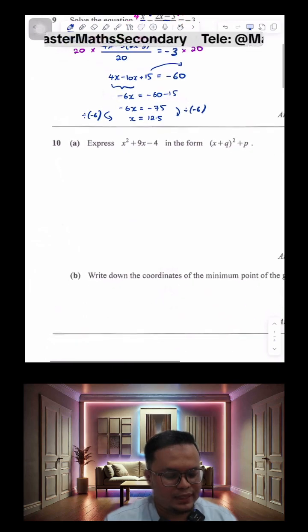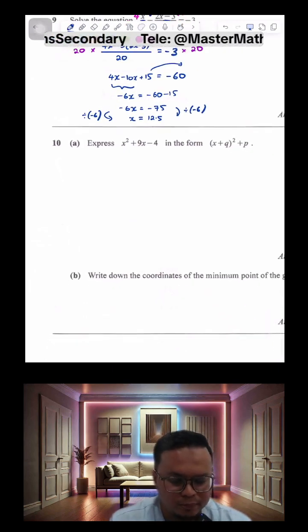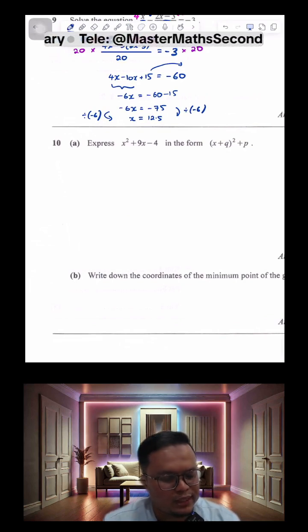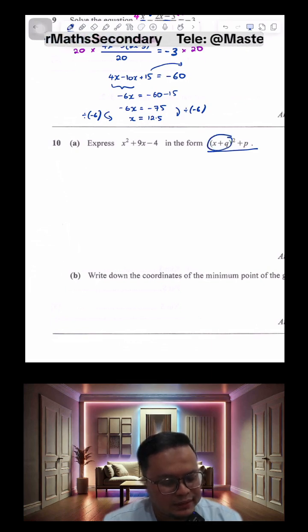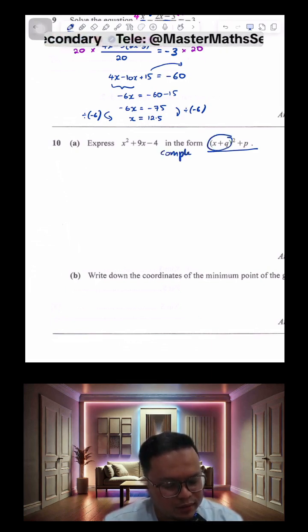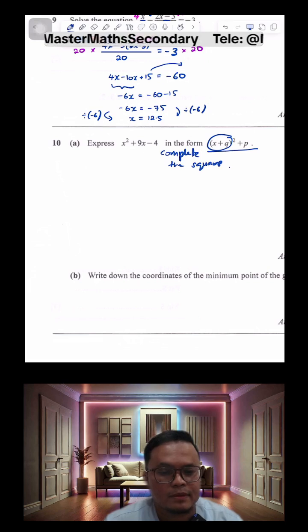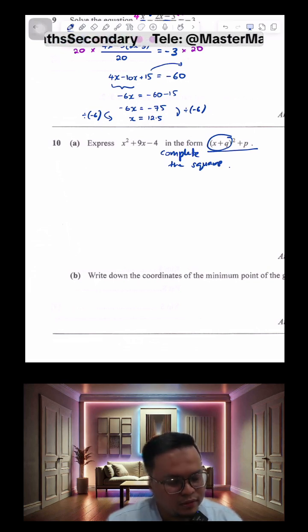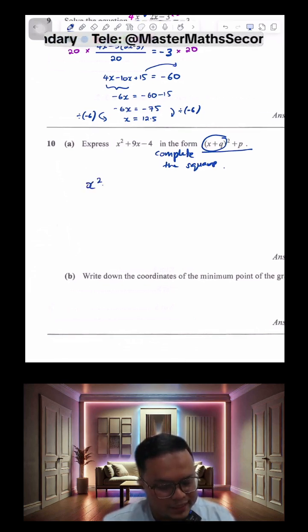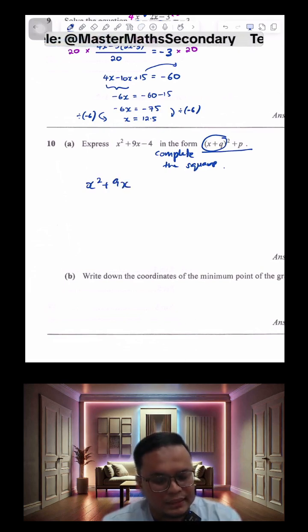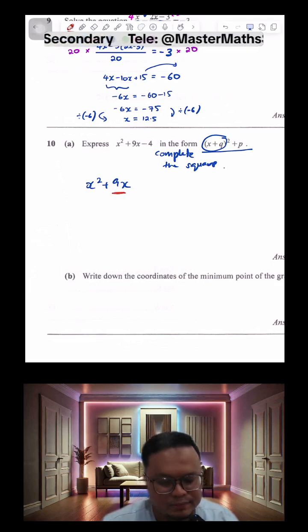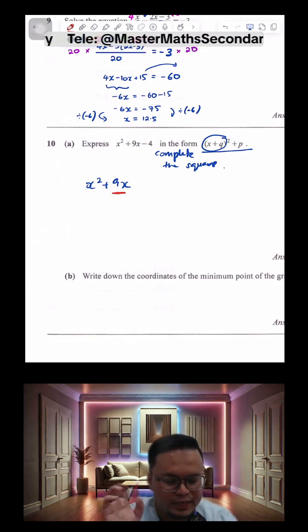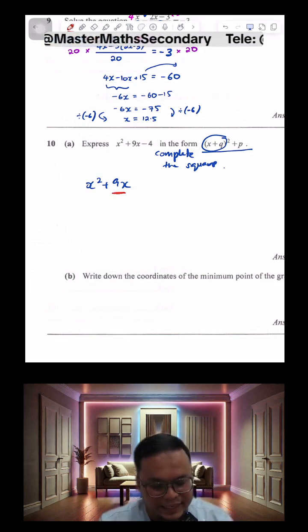Now in question 10 part A, we are asked to do completing the square. Every time you're asked to get into this form whereby there's a perfect square, this means that we have to complete the square. And to complete the square, what do we do? We have x squared plus 9x. The thing to observe is the coefficient of your x, which is 9. You don't look at the x term, but rather the coefficient of x, the 9.